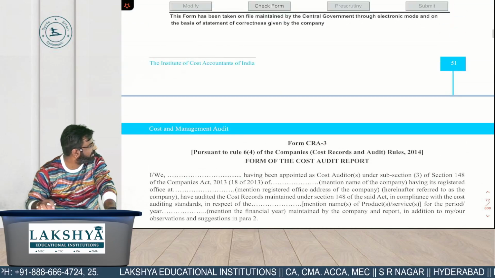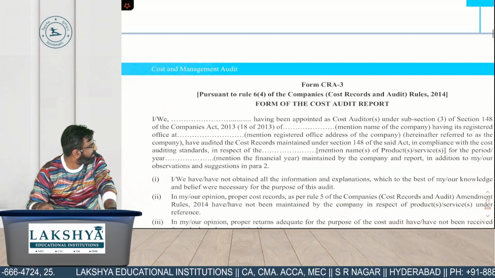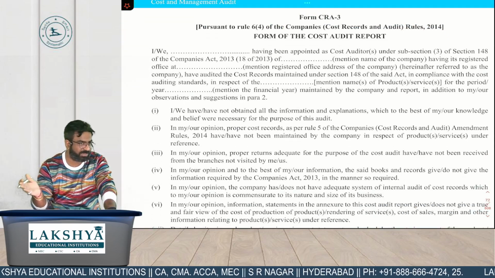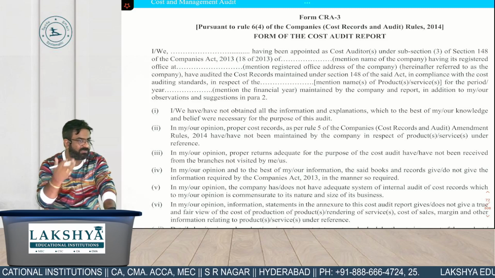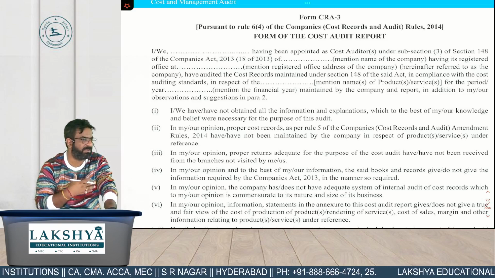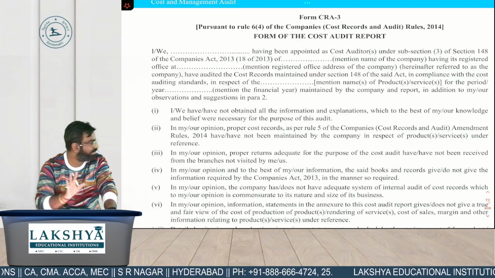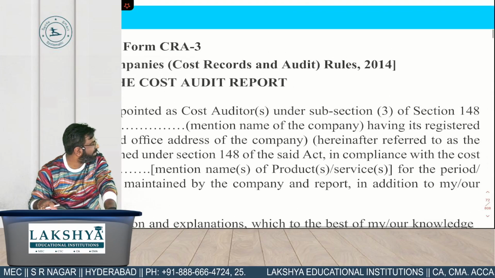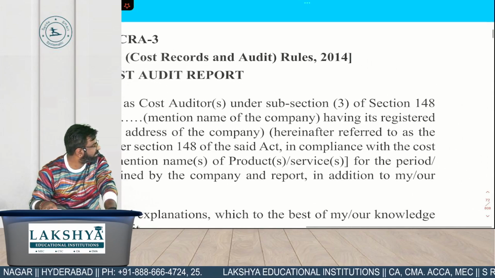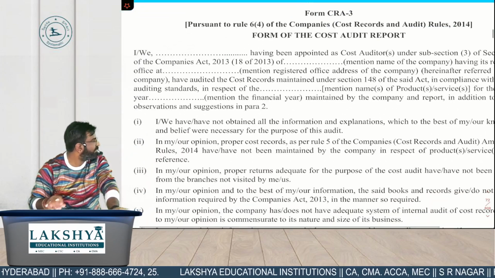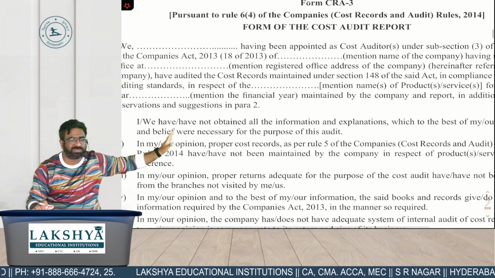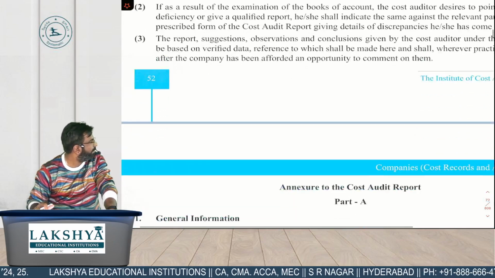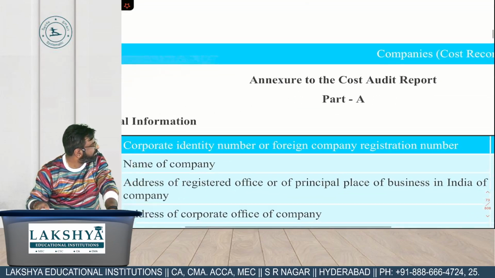ये अपना CRA3 हो गया. क्या है CRA3? Form of cost audit. अपन इसे डिटेल में पढ़ना है अभी. वी आर नॉट इनटू द रूल्स सो फार, दैट्स व्हाई मैं ऐसे पढ़ा रहा हूँ. आई एम लुकिंग फॉर द अनदर सेक्शंस ऑफ द कंपनी ऑडिट सो दैट आई कैन मेक इट available to you at one place. You can see that how do we see I or we have been appointed as a cost auditor under subsection 3 of 148. So this is we believe that all the info. ये same like a cost audit report is very similar to our statutory audit report. So this is CRA3, right? And this is annexure to the cost audit report.